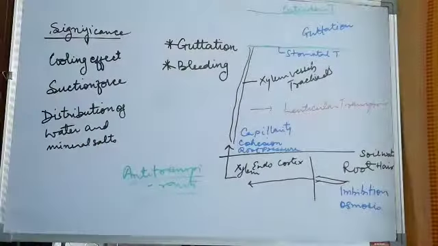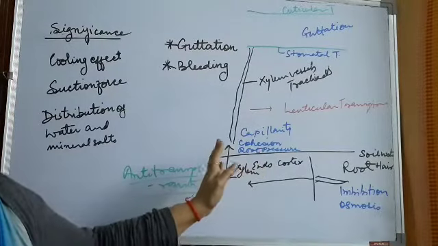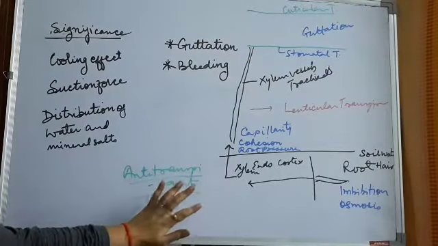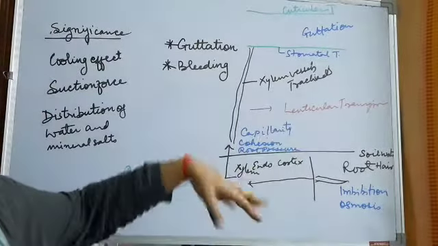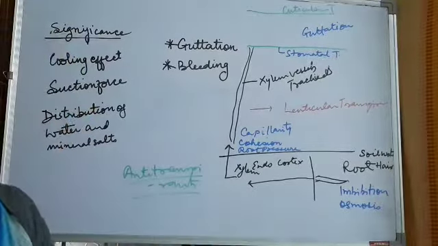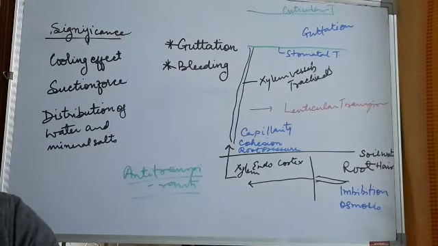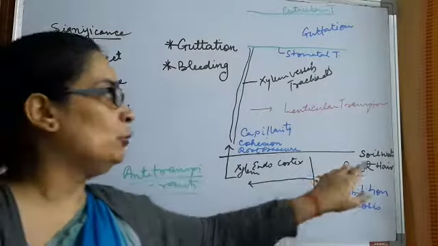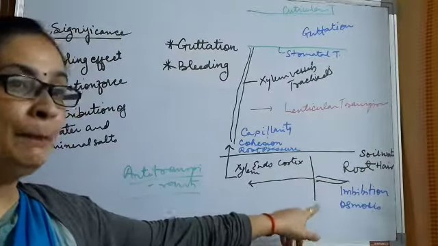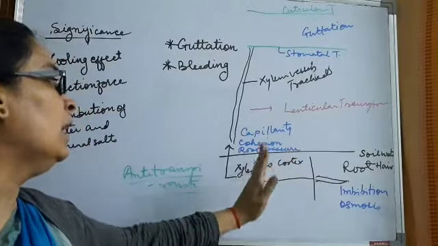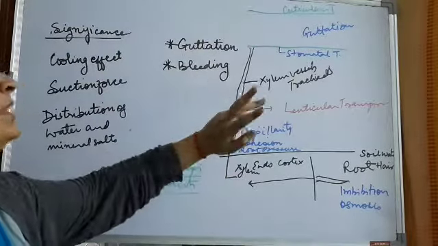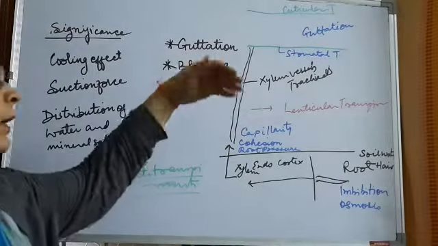Then the last part of the chapter talks about summing up the whole thing. You can see this phenomenon through this picture. It is only a representation; in your book, the complete diagram is given, and half of it I have already discussed with you. If you remember, I told you the pathway of the movement of water, that is ascent of sap. Soil water will go inside the root hair, then enter the epidermis, from epidermis to cortex, cortex to endodermis, endodermis to pericycle, pericycle to xylem, and then it will move through the xylem vessels and tracheids up to the leaves.